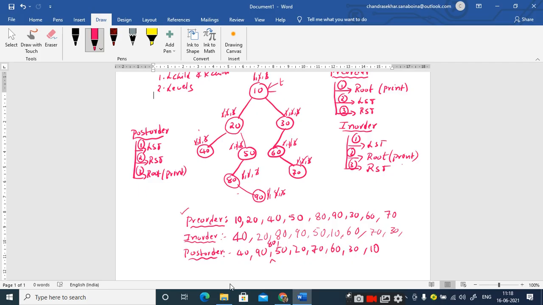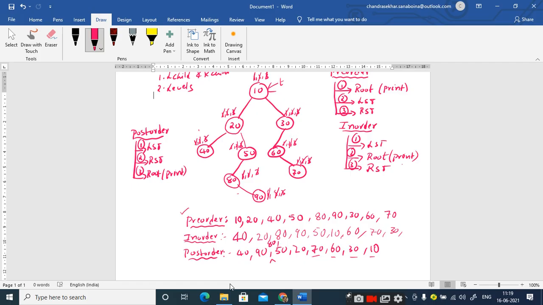So the resultant order after processing the entire three steps for each and every node in the binary tree, the resultant sequence of nodes is the post order traversal, which is 40, 90, 80, 50, 20, and then we have 70, 60, 30 and 10. Right. So this is all about the tree traversal techniques.